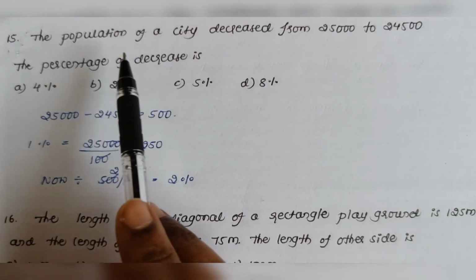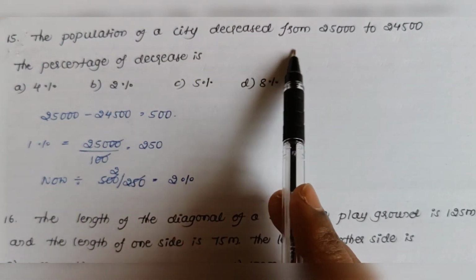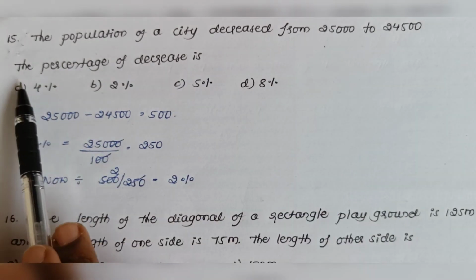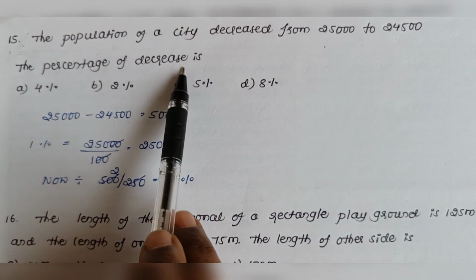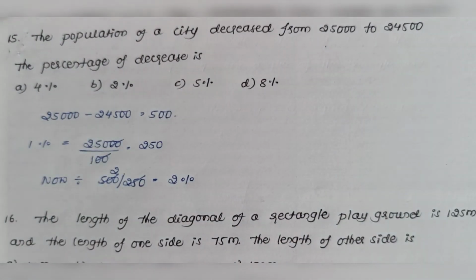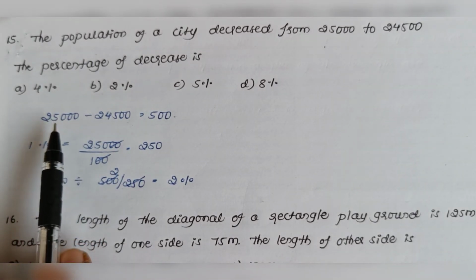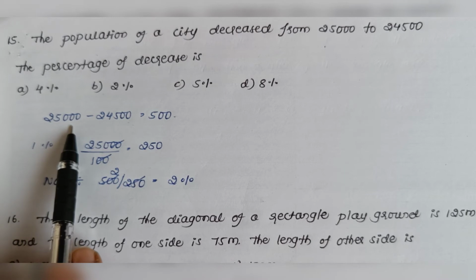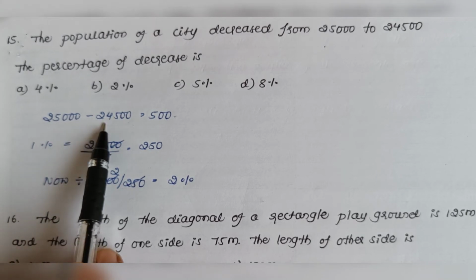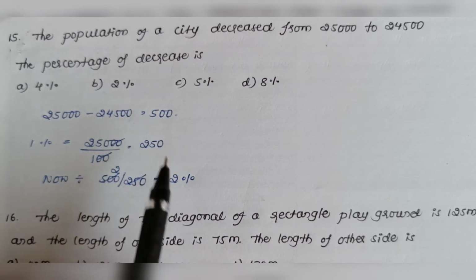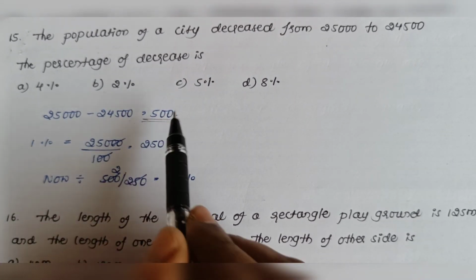Next one, the population of a city decreased from 25,000 to 24,500. The percentage of increase is. So let us take the difference of population. First, the population was 25,000, then it decreased to 24,500. Therefore, the difference is 500.